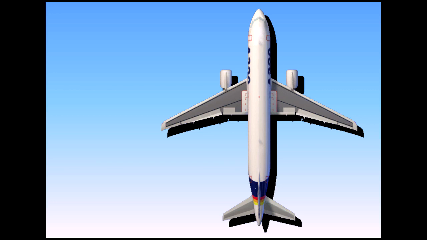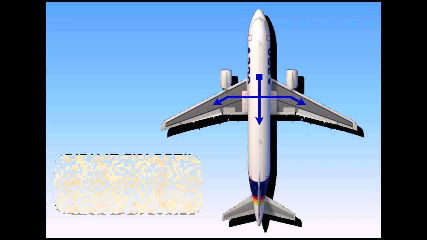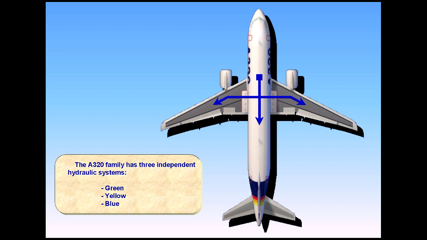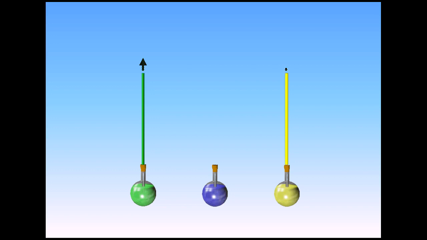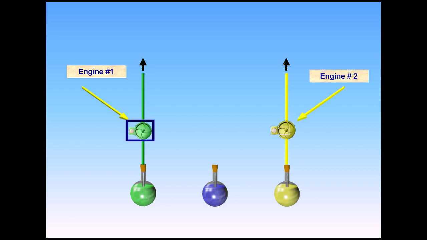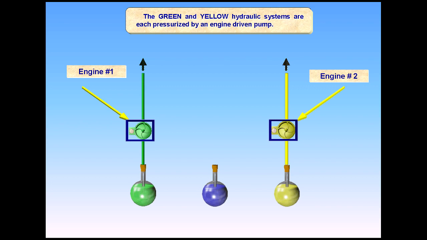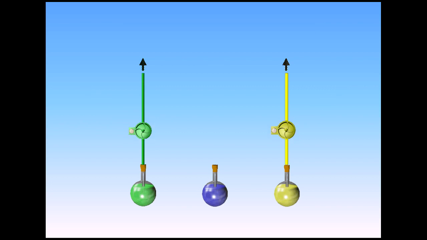The A320 family has 3 independent hydraulic systems: green, yellow, blue. The green and yellow hydraulic systems are each pressurized by an engine-driven pump. The yellow hydraulic system can also be pressurized by an electric pump.